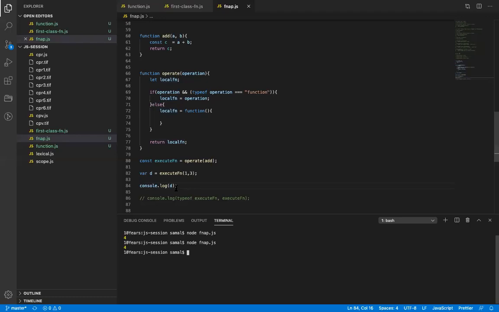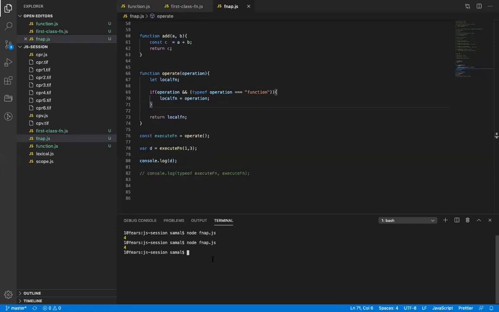All right, okay. If I don't add this, and if I don't put this condition, what will happen?